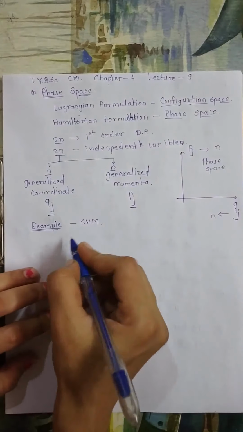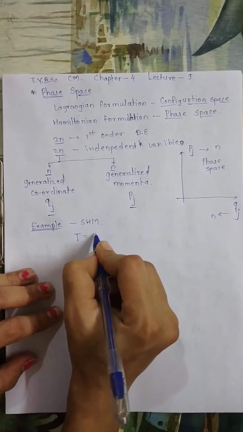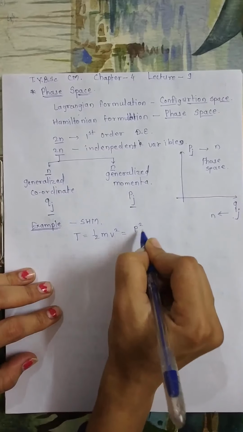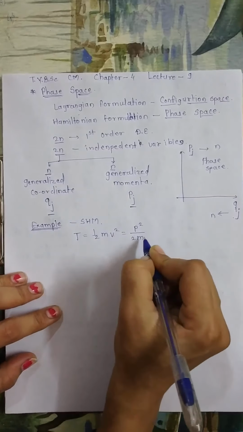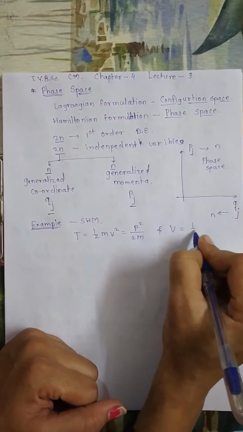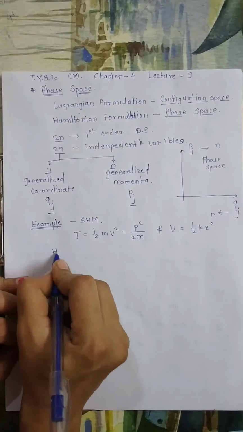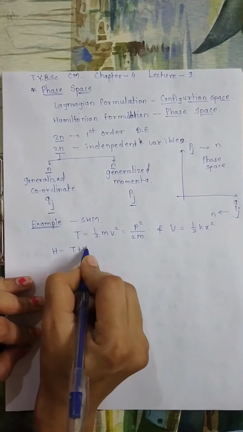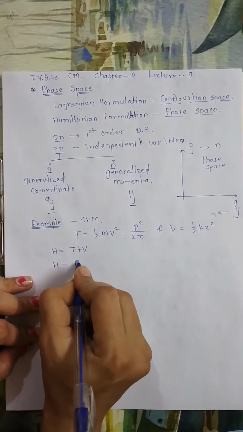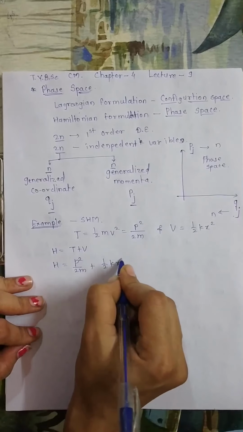We know the kinetic energy of simple harmonic motion is given by half mv square, or in terms of momentum it is p square upon twice m, and the potential energy V is half kx square. From this we can find the Hamiltonian, which is T plus V. So the Hamiltonian will be p square upon twice m plus half kx square.